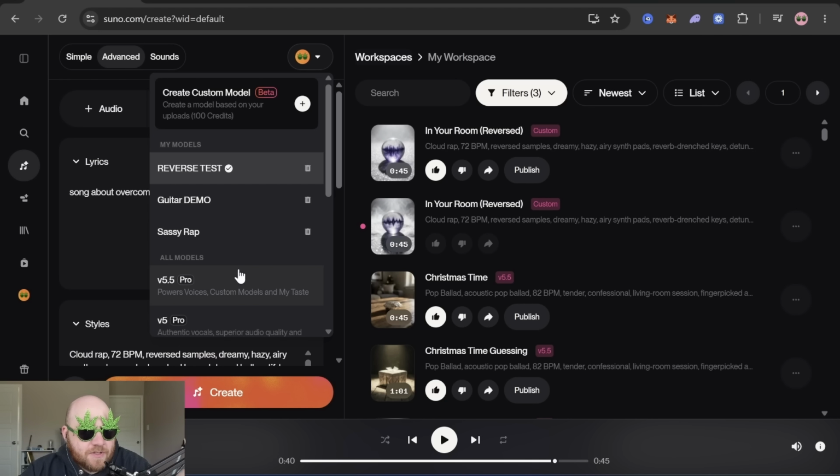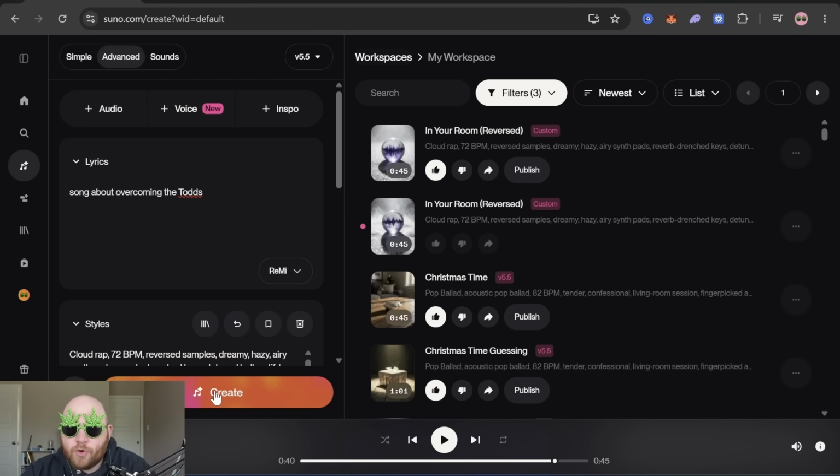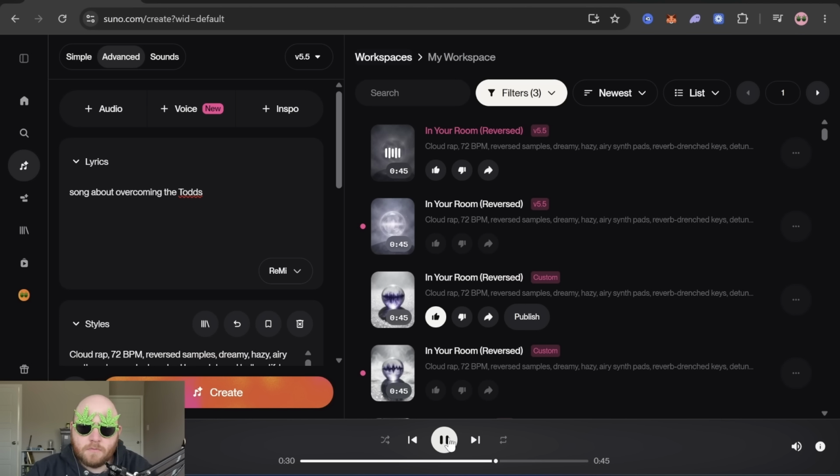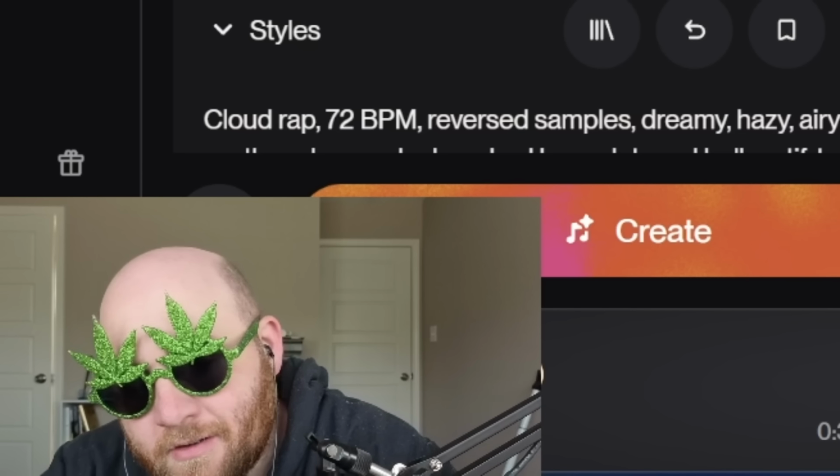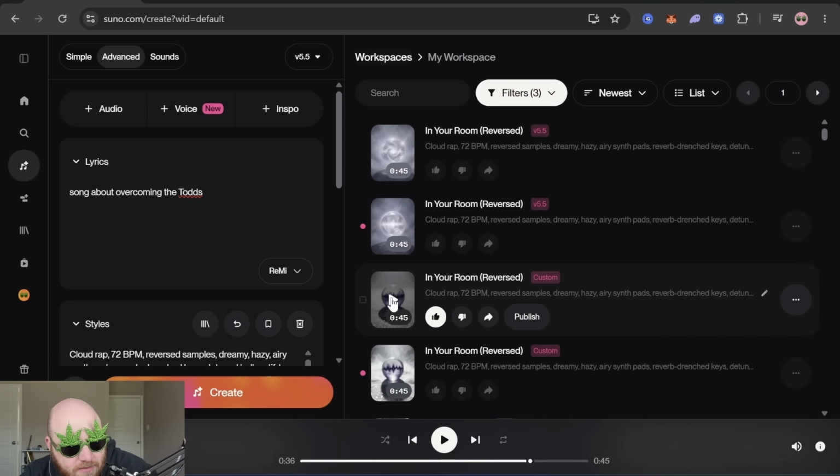Let's compare that to the same exact prompt, but using V5.5. Which that sounds cool, because, you know, that prompt was really good. But it's just not the same as this one.